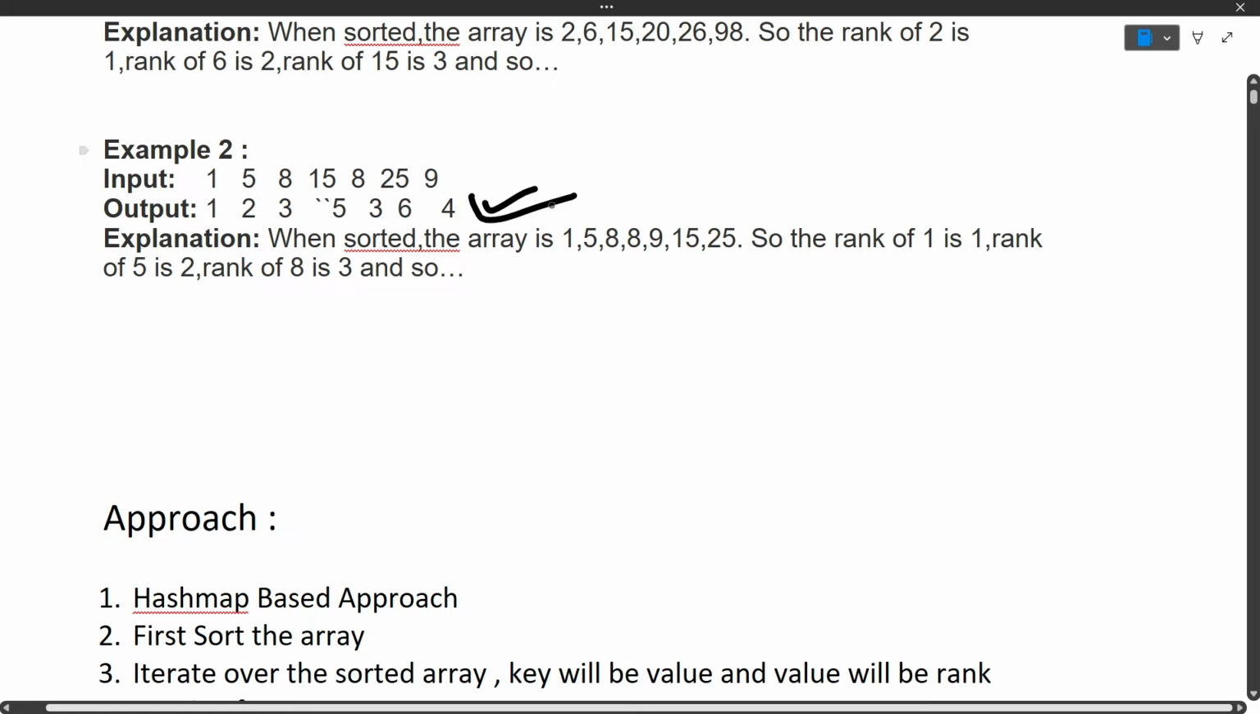Once the hash map is filled, we will have to iterate over the original array. Now once you have sorted the array, how will we know what the original array is? For that, let's move towards the code.